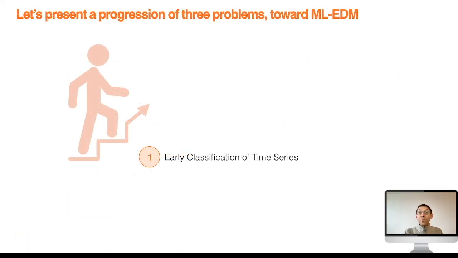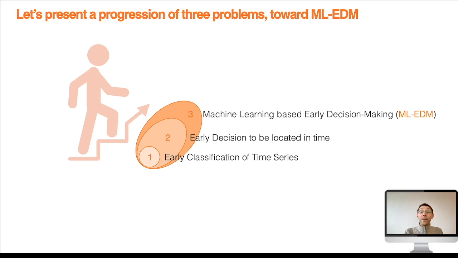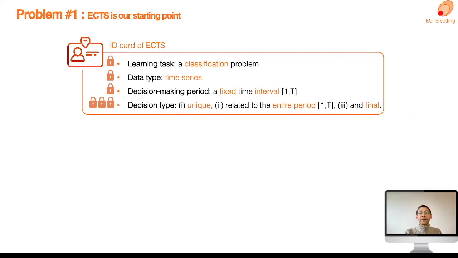This video is very progressive since it starts with the problem of early classification of time series, which was already presented in the previous video. Then, a more general problem is defined, which is called early decision to be located in time. Finally, the machine learning-based early decision-making problem is presented, for which the other 2 problems are particular cases.